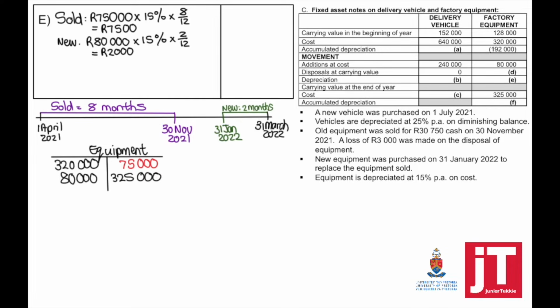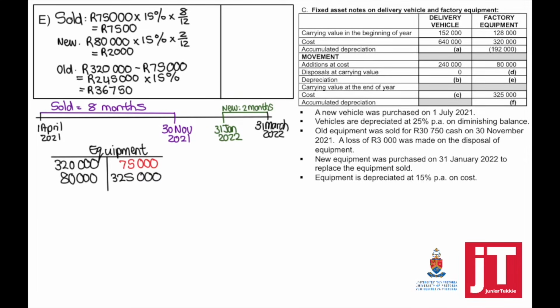To calculate on the new, it's from the day we purchased it until the end of the accounting period. It's purchased on 31 January, so we only start counting from February. That is equivalent to 2 months. So the cost is 80,000 times 15% times 2 divided by 12.